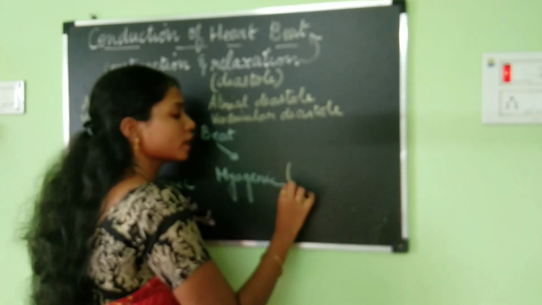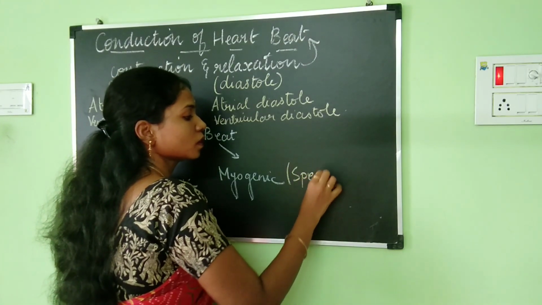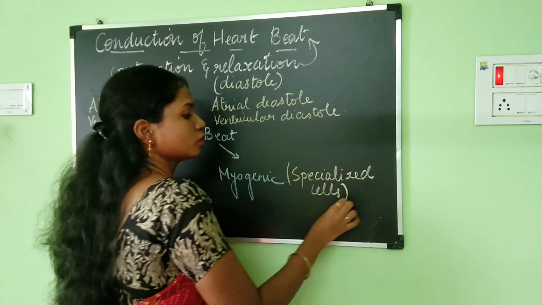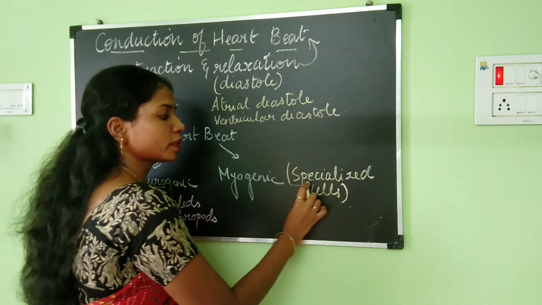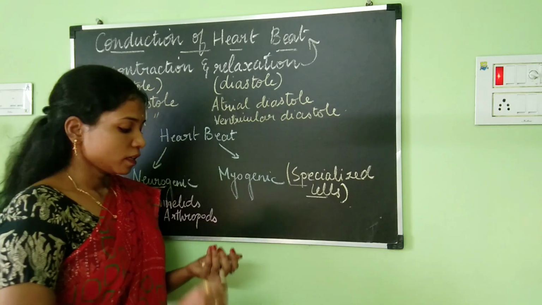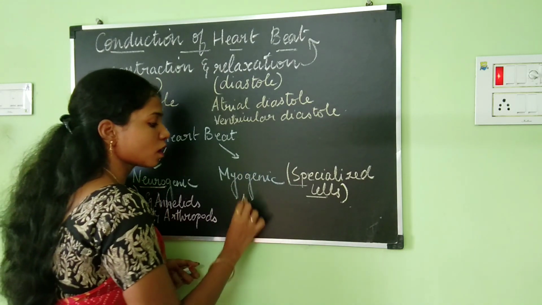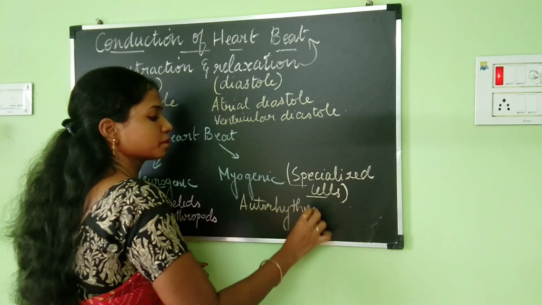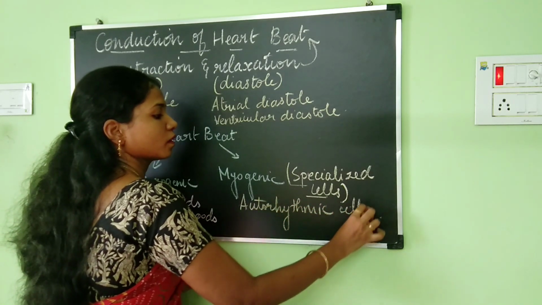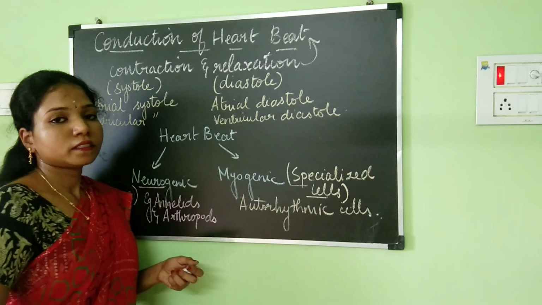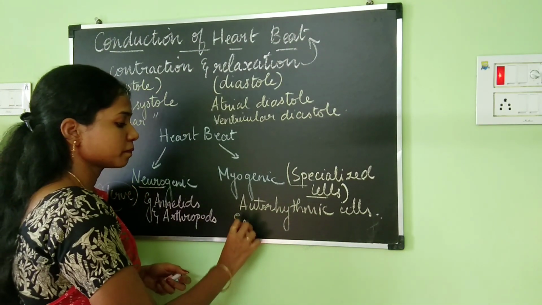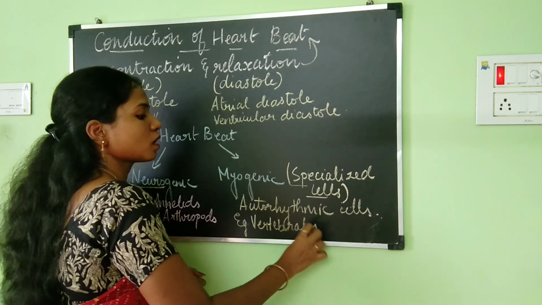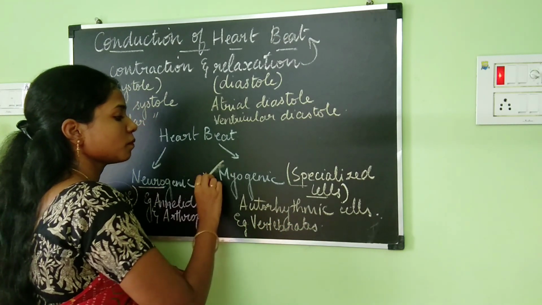It is with the help of specialized cells, known as the autorhythmic cells. Myogenic heart is seen in all the vertebrates, so human beings also have a myogenic heart.